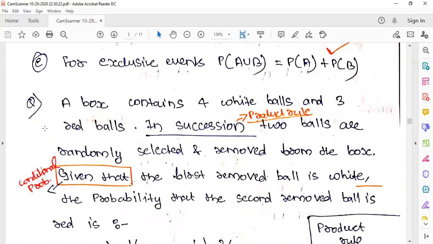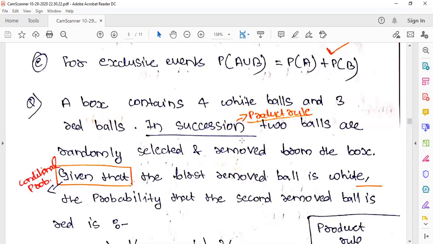Okay, so now we have the second question. A box contains 4 white balls and 3 red balls. In succession, 2 balls are randomly selected. So this is a key point, we'll see later. In succession, 2 balls are randomly selected and removed from the box. So 4 white balls and 3 red balls are there. One by one you took one, then you took another one. It can be both red, it can be both white, it can be one red and one white, anything.